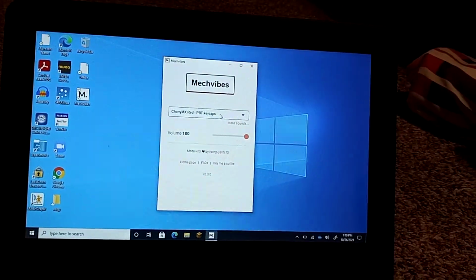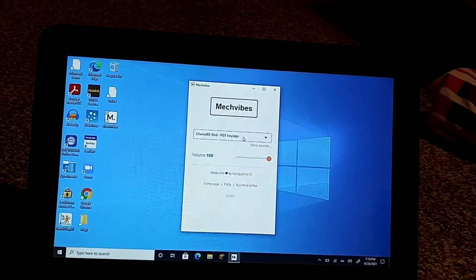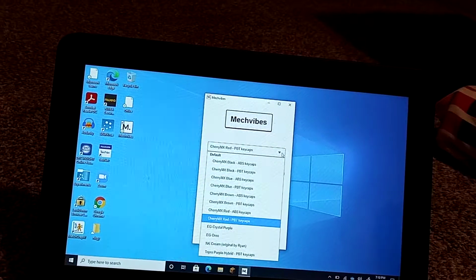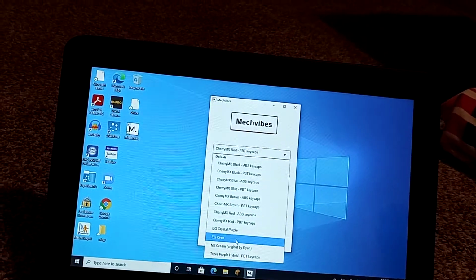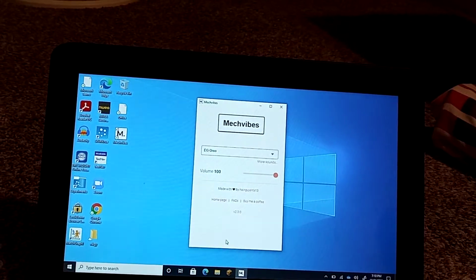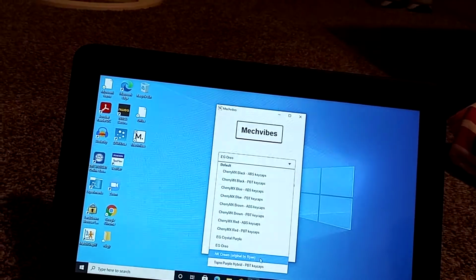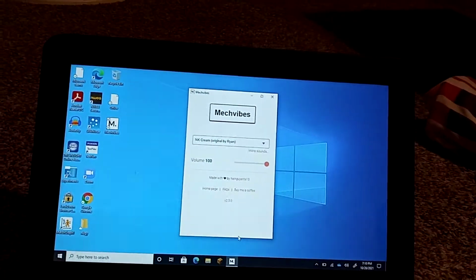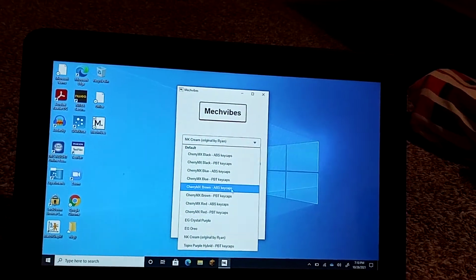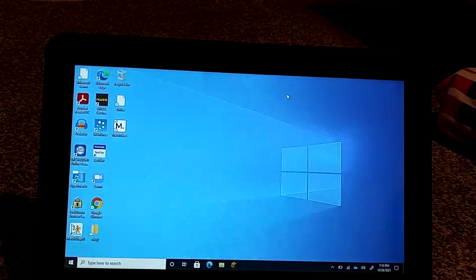So this is the one I have on right now. And you can select a bunch to change your keyboard to. So like this one. And this one. There it is. That's it. That's what she's starting to look like. So I'm gonna just put on the one I had equipped. Alright, so I'm gonna show you how to download.